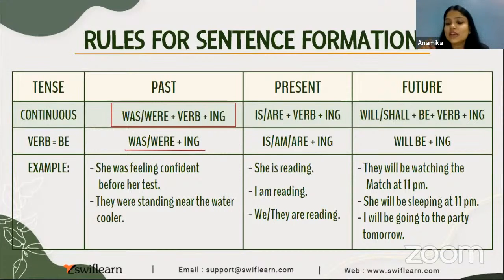Okay. So they will be watching the match at 11 p.m. हमने क्या किया? हमने simply will या फिर shall, we can use either, plus be, then plus the verb, the action that we're talking about, plus ing.